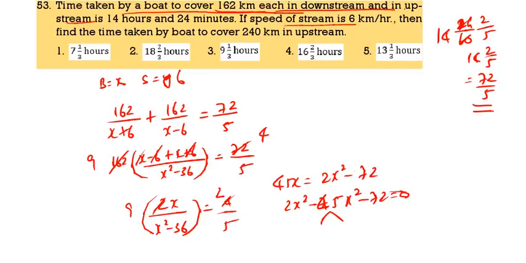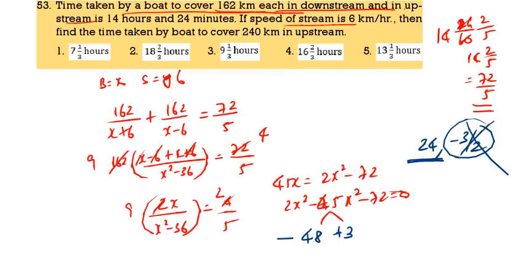What factors can we take? 72 into 2 is 144. We can take plus minus 48 and 3. The answers are 48 by 2, that is 24, and minus 3 by 2. We should not take the negative. So the x value is 24. Boat speed is 24, stream speed is 6.